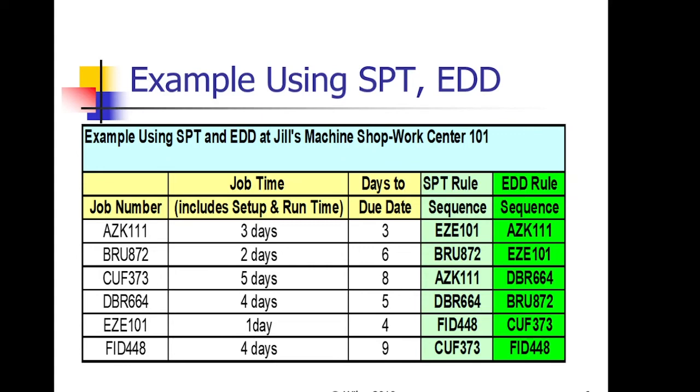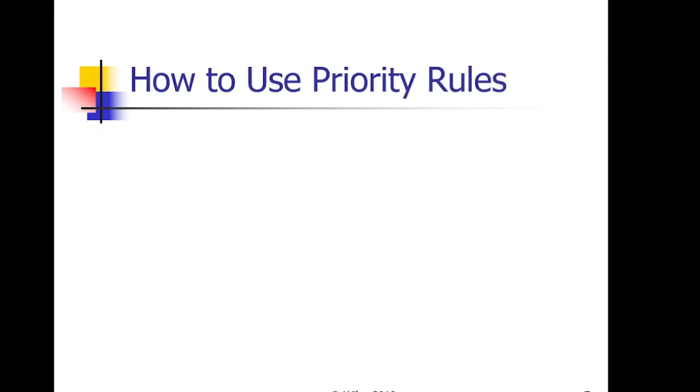But in the earliest due date rule, we give the priority to the job that has the earliest due date. For instance, AZK 111 has a due date in 3 days, so we'll be keeping that very first. Then EZD 101 has a due date in 4 days, so that will be given the second priority, and so on. So this is how you can prioritize jobs.